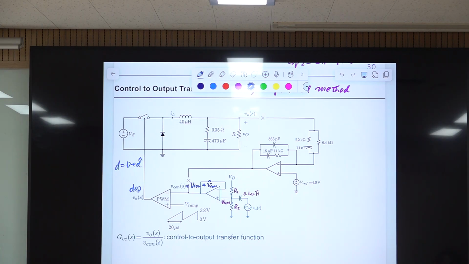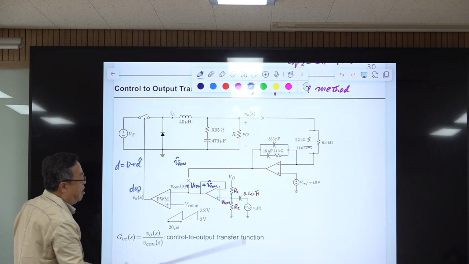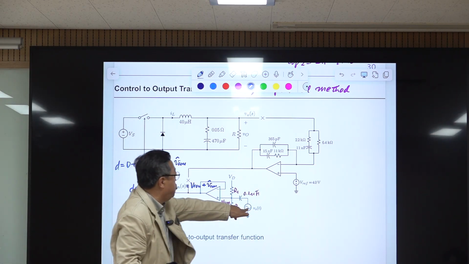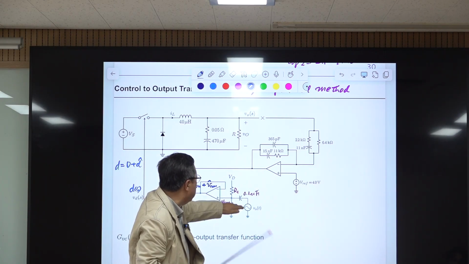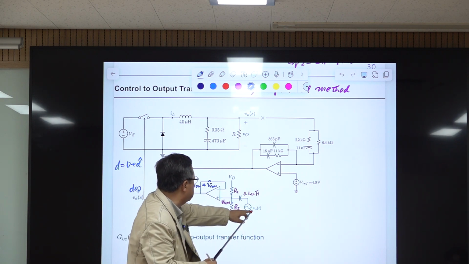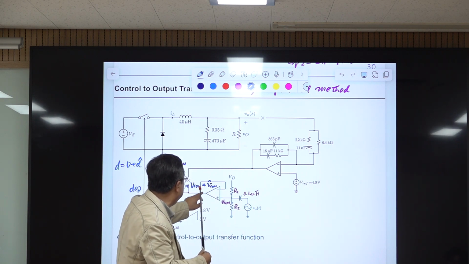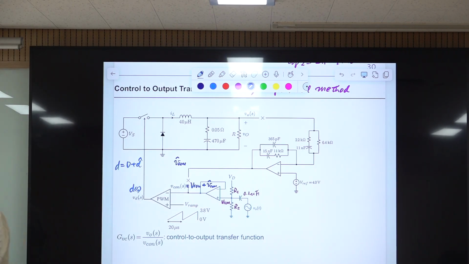The AC component of Vcon is coming from here. This is the coupling capacitor, so at this switching frequency, this value is very small. It is shorted, and this is a unit gain buffer. This AC signal passes through the unit gain buffer and becomes the AC component of this control voltage.